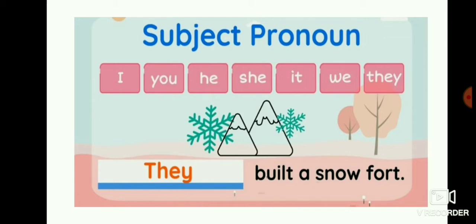Ram and I, Sita and I. If you include yourself in that, you should write we. If you are speaking about other two persons, you should write they. Example: Ram and Sita, Raj and Kamal. Are you clear children?